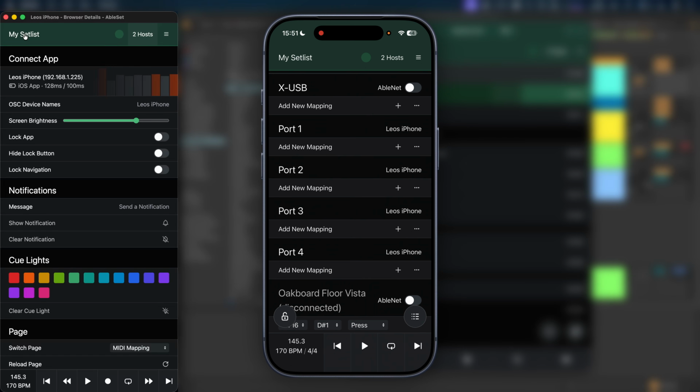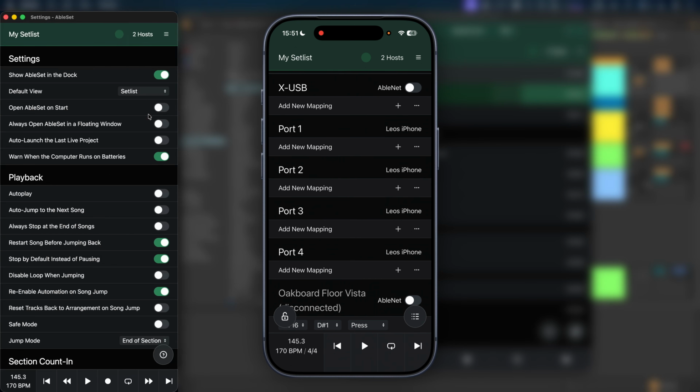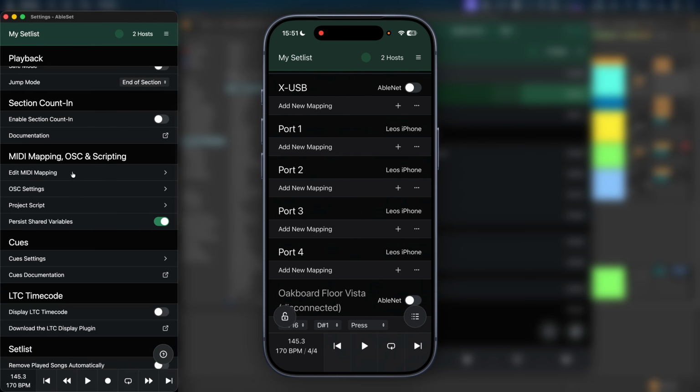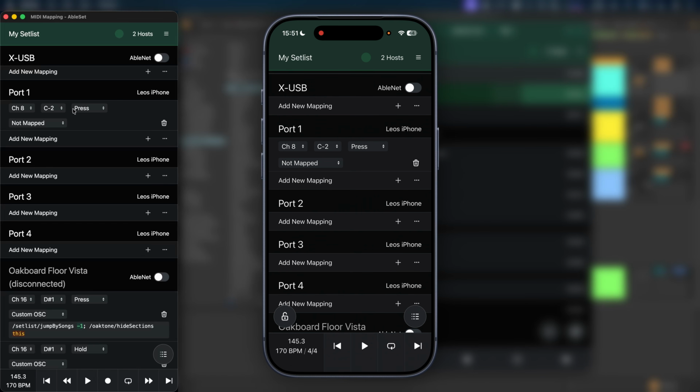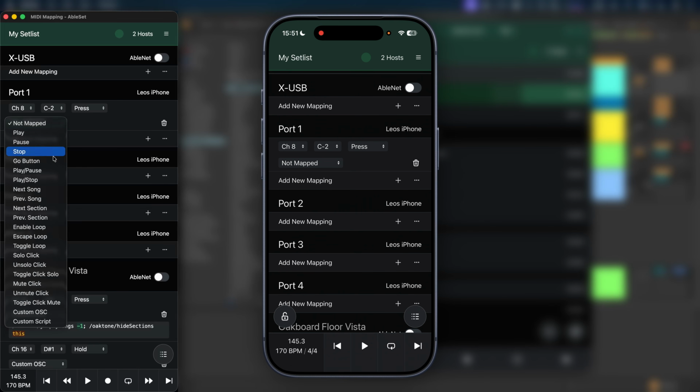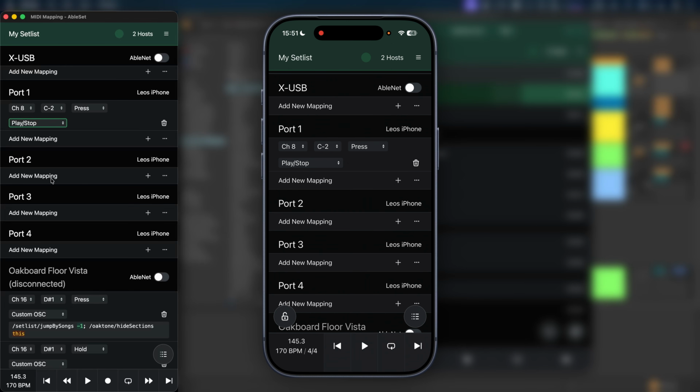So I'll just go over here, go to Settings, scroll down to Edit MIDI mapping. I see the same ports here, and I can now add a new mapping. So for example, let me just press a button, and that automatically adds the mapping here, and I can assign it to anything I want. Now I can use this MIDI controller to wirelessly control AbleSet through my iPhone. Chorus 2, 1, 2, 3, 4.